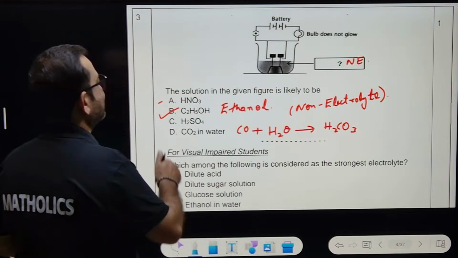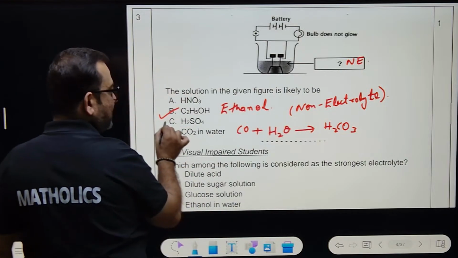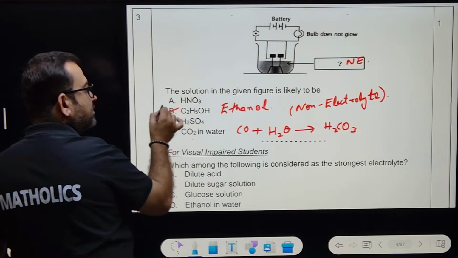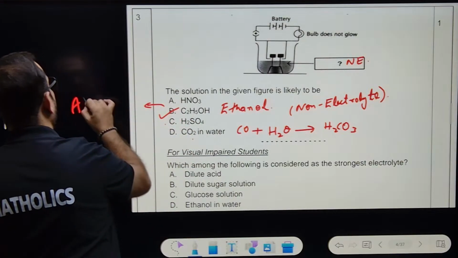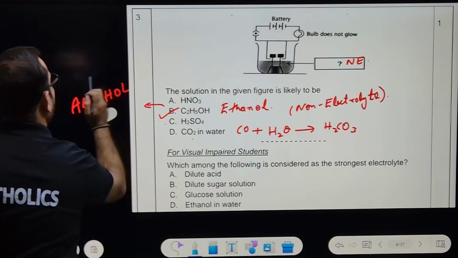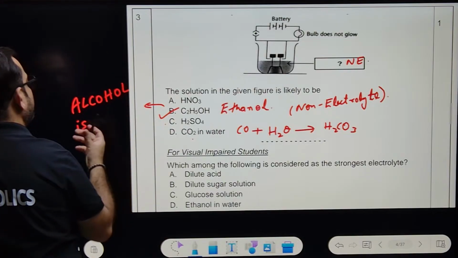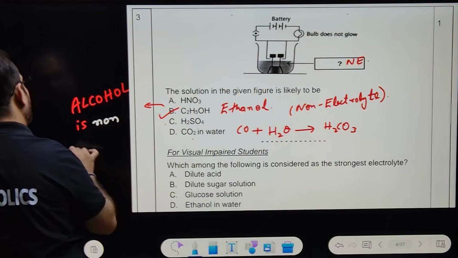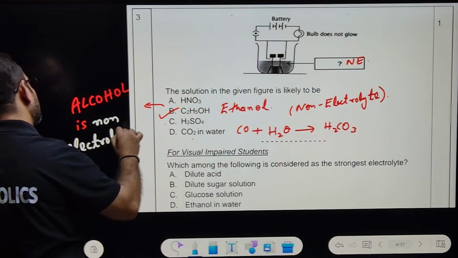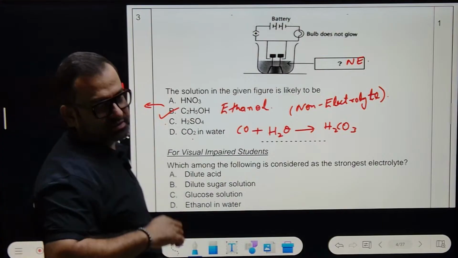And we know that acids are electrolytes. CO2 and water is also acid. But C2H5OH is an alcohol. And alcohols are non-electrolytes. Copy. Alcohol is non-electrolyte. Copy. Alcohol is non-electrolyte. That's why it cannot conduct electricity, right?